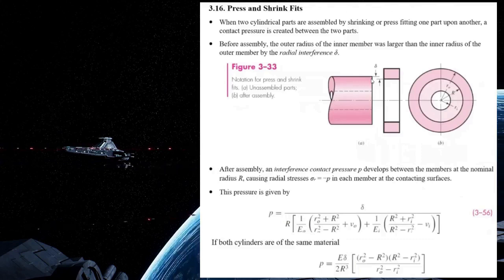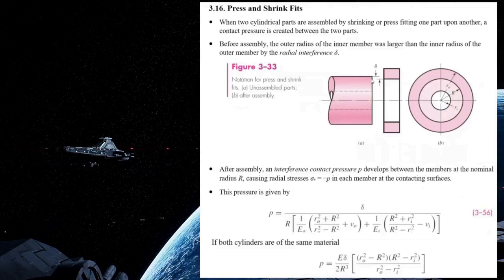I represents the properties of the inner member, O represents the properties of the outer member, if they are made of different materials. Eo represents the modulus of elasticity, or elastic modulus, of the outer member. Ei represents the elastic modulus of the inner member, and here mu represents the Poisson's ratio.